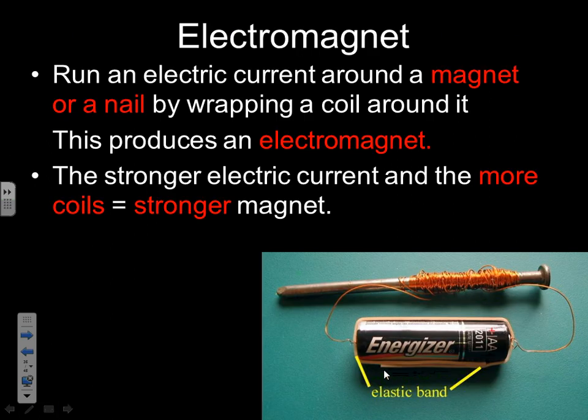The electromagnet. You can make magnets from electricity. All you need to do is run an electric current around the nail, wrap the coil around it, and you make an electric magnet. We're going to be making this sometime in the future. The stronger the electric current, the more coils, the stronger the magnet. You actually saw this principle in the electromagnet lab that we did in the computer lab.